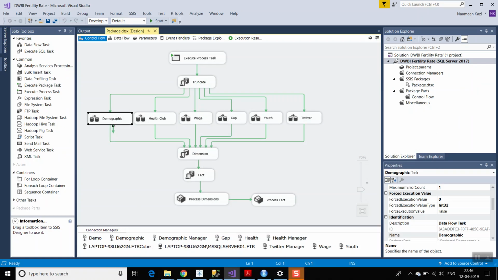Let me take you to SSIS. This is my whole chart. The first is the Execute Process Task, where I have put the R script for automation, followed by the truncate step. As truncate is a process that would execute multiple times, we populate before the segmentation. Dimension and fact tables are dropped because of primary key and foreign key. Let me execute this program.